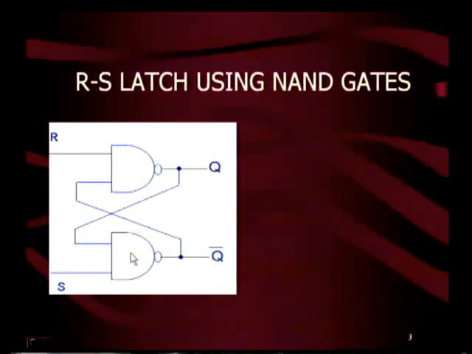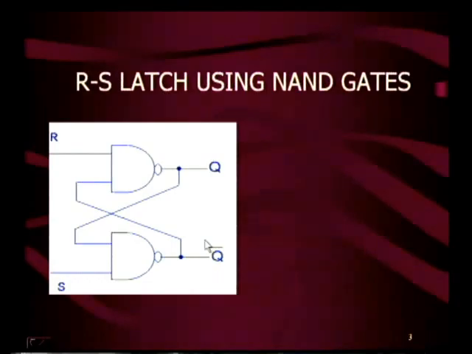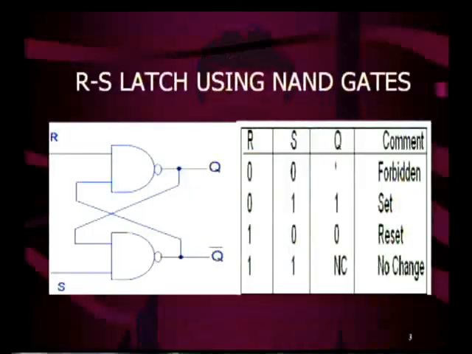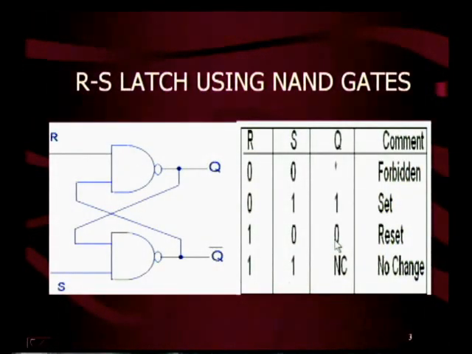Here we have two NAND gates. Inputs of these NAND gates are R and S, and the other inputs are feedback from the outputs. Here we have two outputs, Q and Q bar. That means the outputs are always complement to each other. Because we have two inputs, we get four possible combinations. This is the truth table of the RS latch using NAND gates.